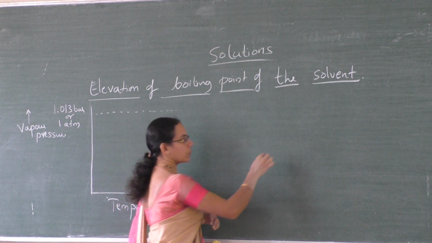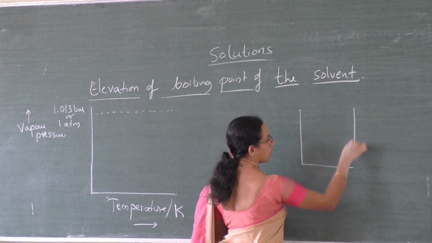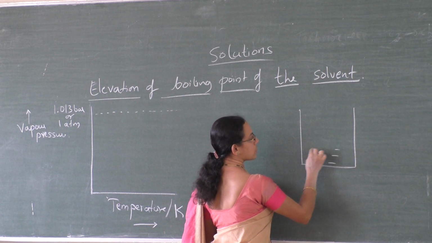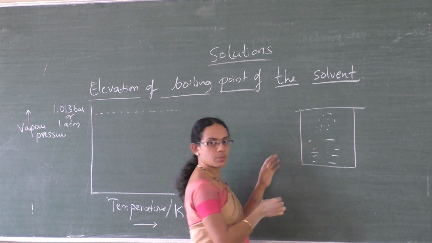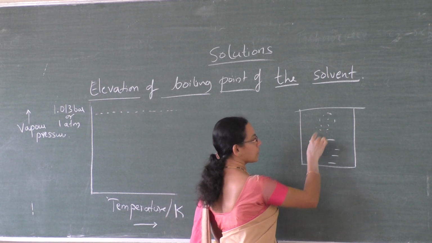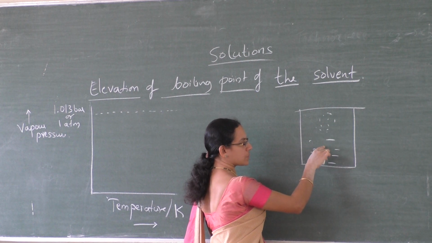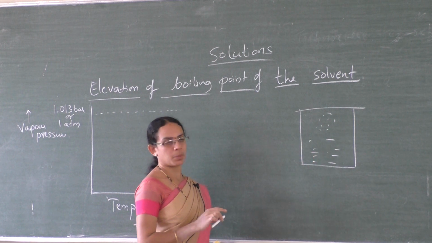I hope you remember what is vapor pressure. When a volatile liquid is taken in a closed container, initially it evaporates, then it condenses back into the liquid, and at the state of equilibrium it exerts some pressure. That pressure is called vapor pressure.